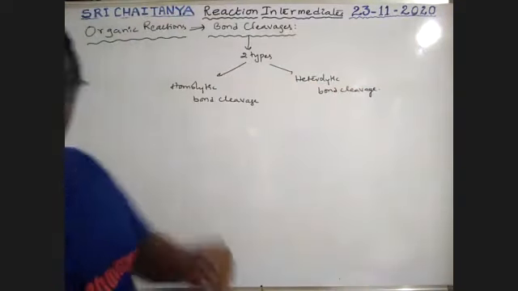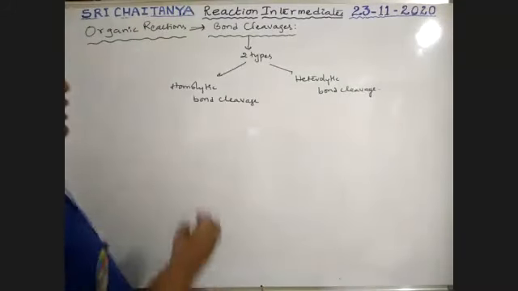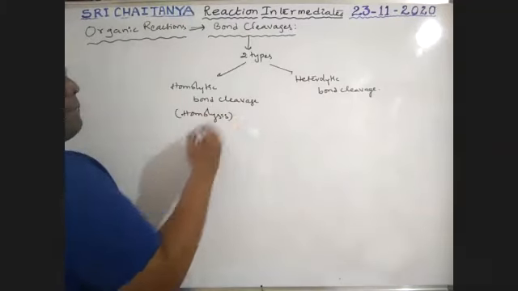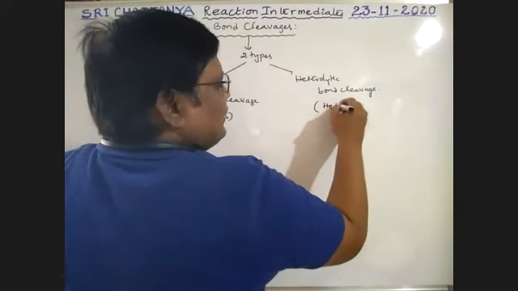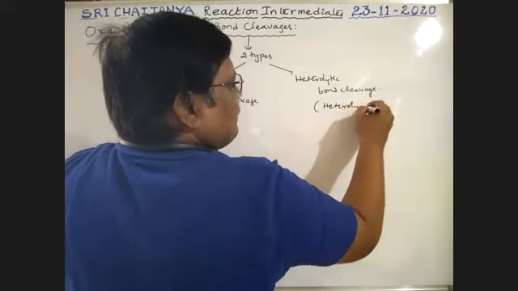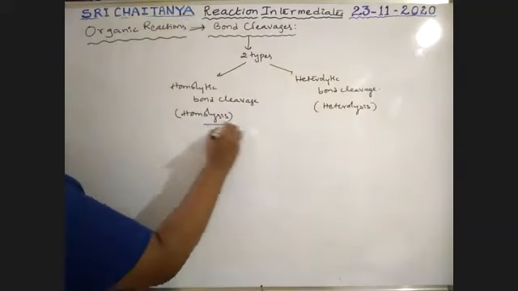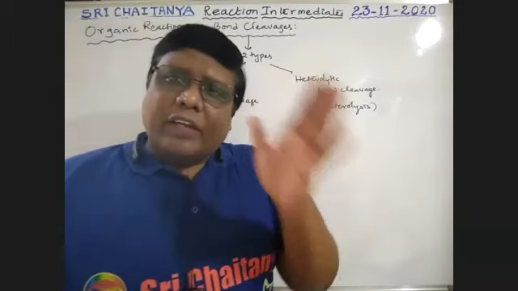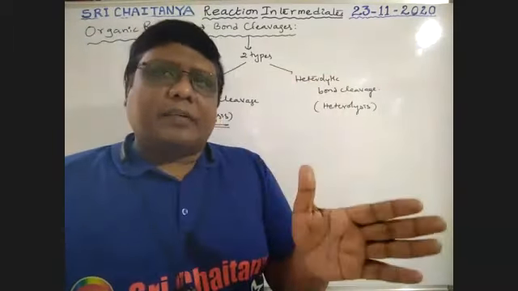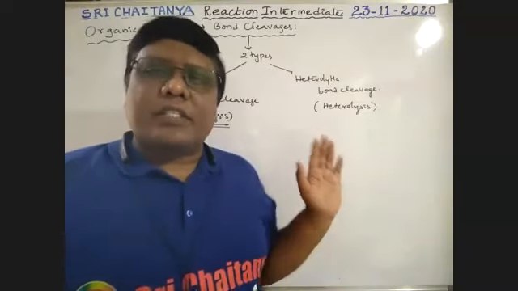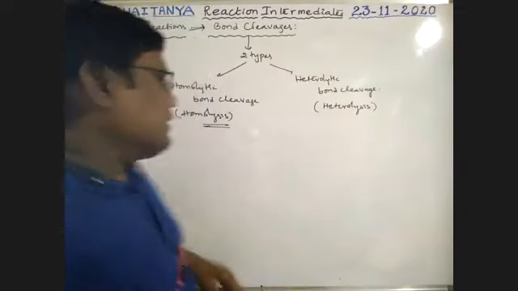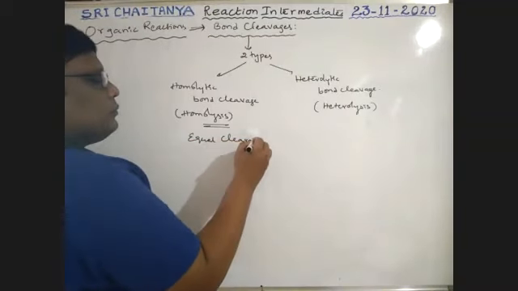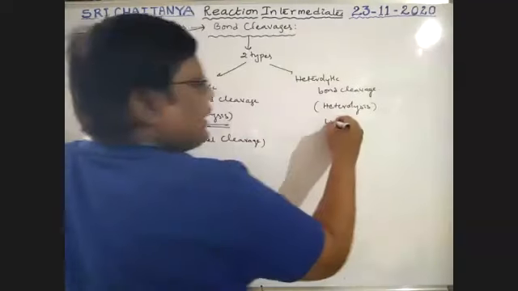Homolytic bond cleavage is also called homolysis, and heterolytic bond cleavage is called heterolysis. Boys, please mind: homolysis means equal breaking, the bond is equally broken at the middle point. That is homolysis, equal cleavage. Heterolysis is unequal cleavage.